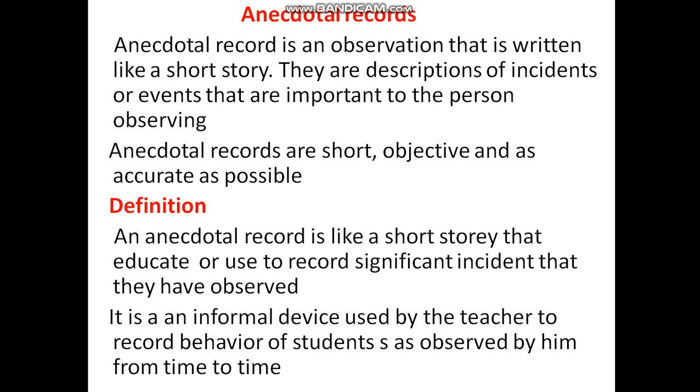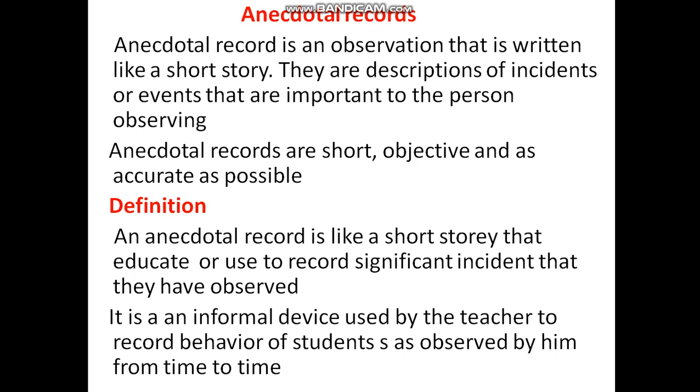Anecdotal records are descriptions of incidents or events that are important to the person observing. They are short, objective, and as accurate as possible.